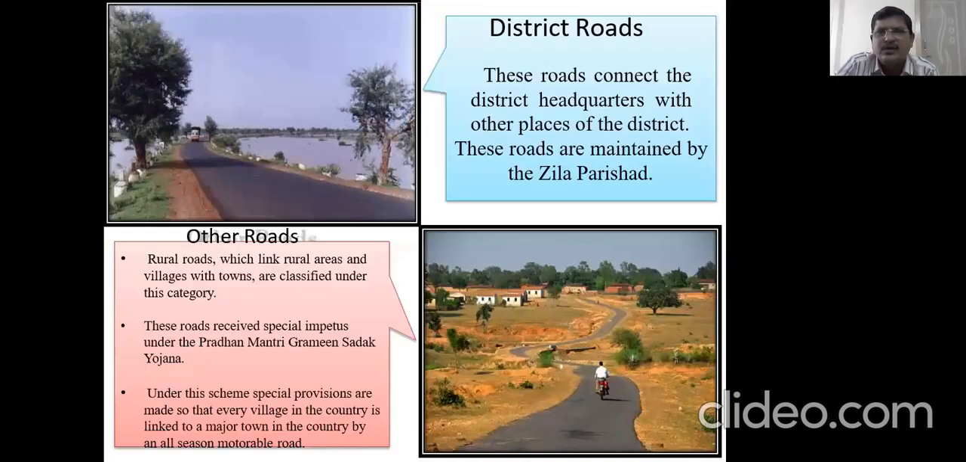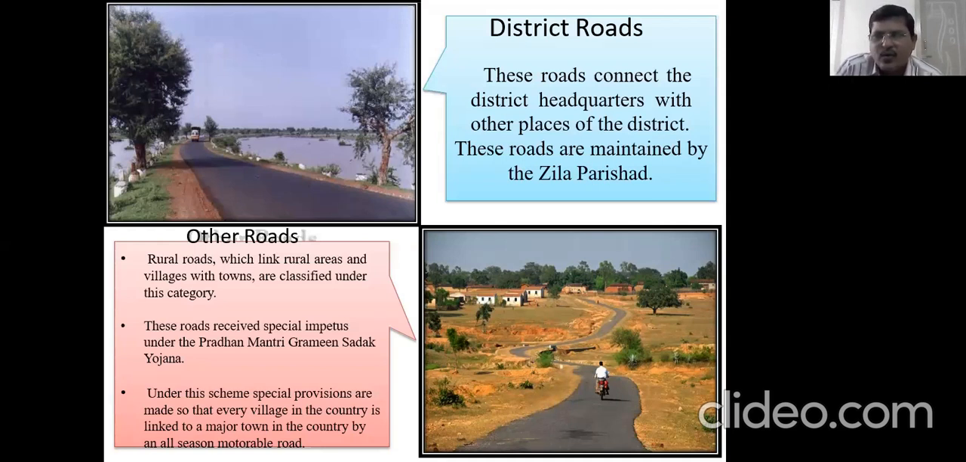Now, other roads. What are these? First, we will go with the district roads. These roads connect the district headquarters with the other places of the district. These roads are maintained by the Zilla Parishad. District roads give connectivity from the district headquarters to other small towns and villages, and these roads are maintained by Zilla Parishad. Then what are other roads?